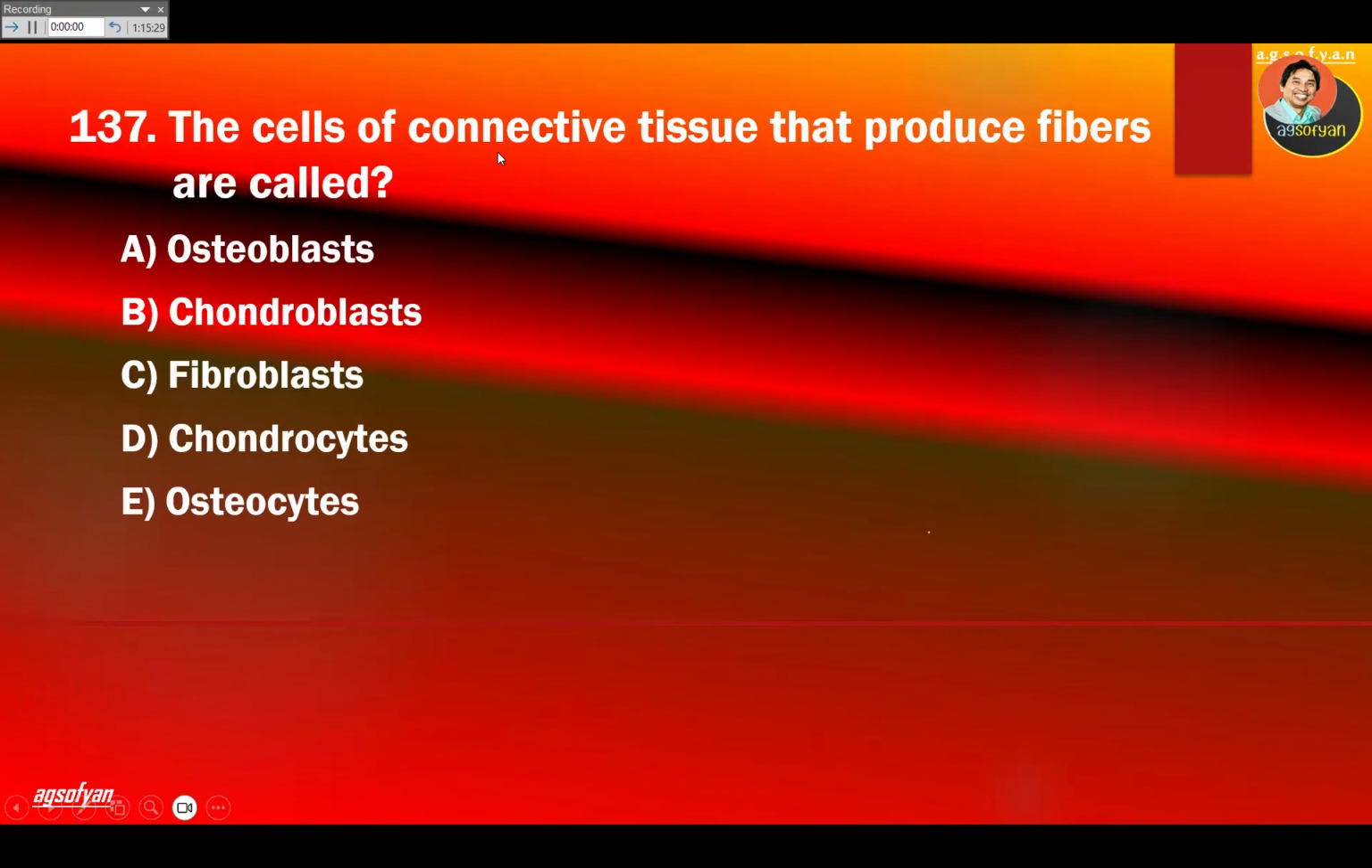The cell of connective tissue that produces fiber is called fibroblasts. Fibers are produced by fibroblasts.